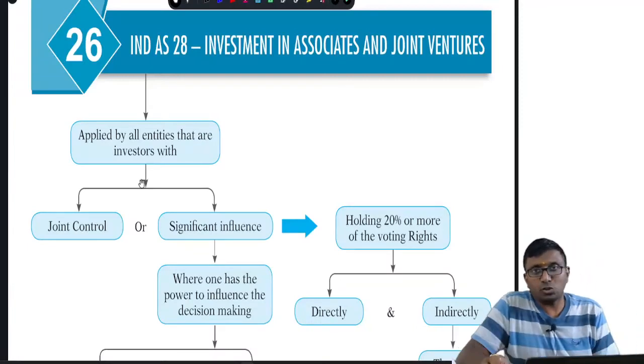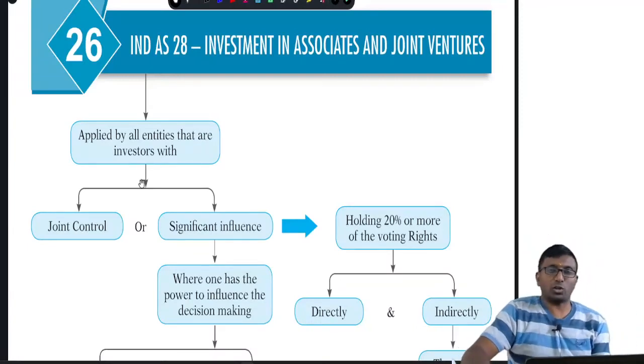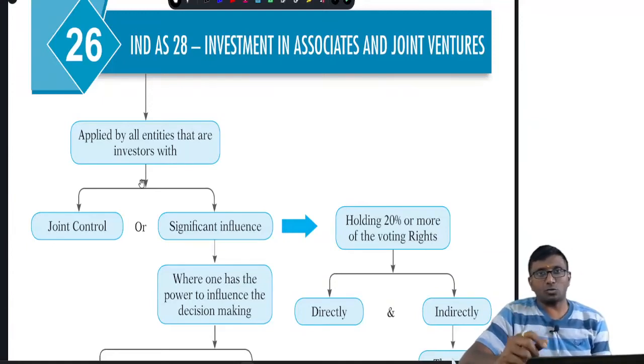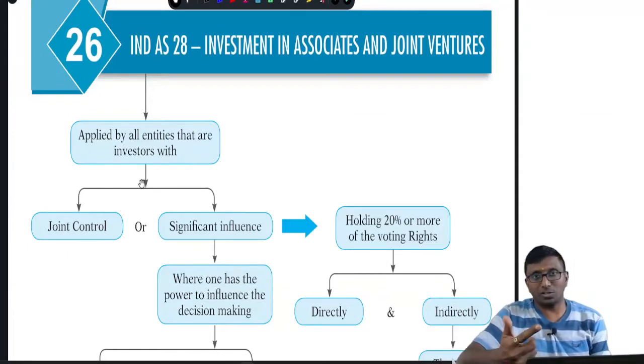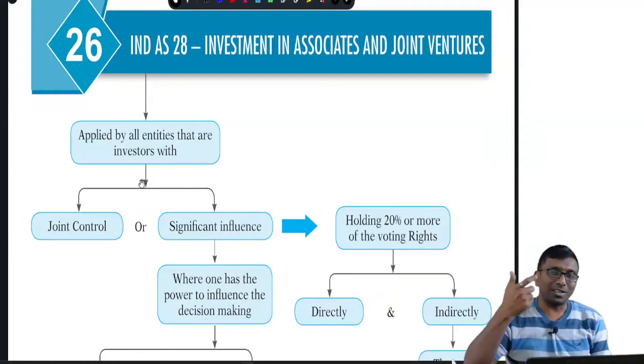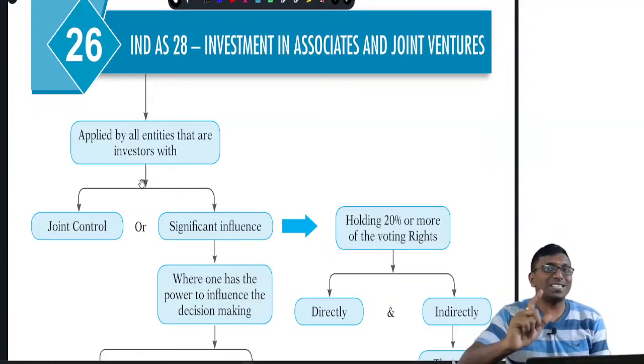Let's have a look at Ind AS 28, that is investment in associate and joint venture. If we have an investment in an associate or a joint venture, then you are supposed to refer to Ind AS 28 for that accounting. And this standard is obviously applicable when the company is preparing the consolidated financial statements. If they are preparing standalone or separate financial statements, they can measure the same investment at cost or at fair market value as per Ind AS 109, that is as per Ind AS 27.